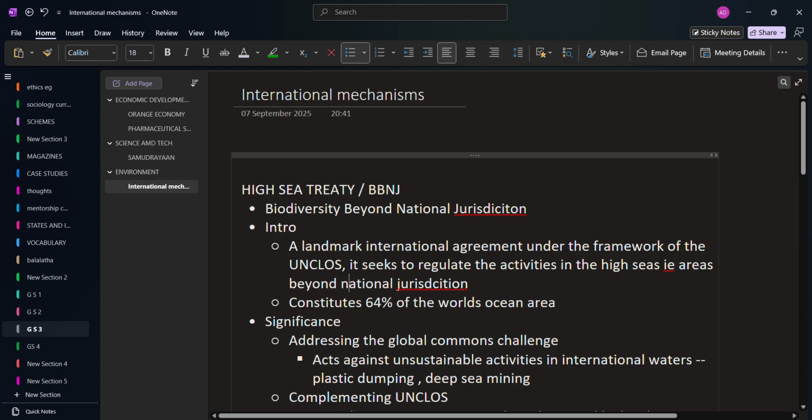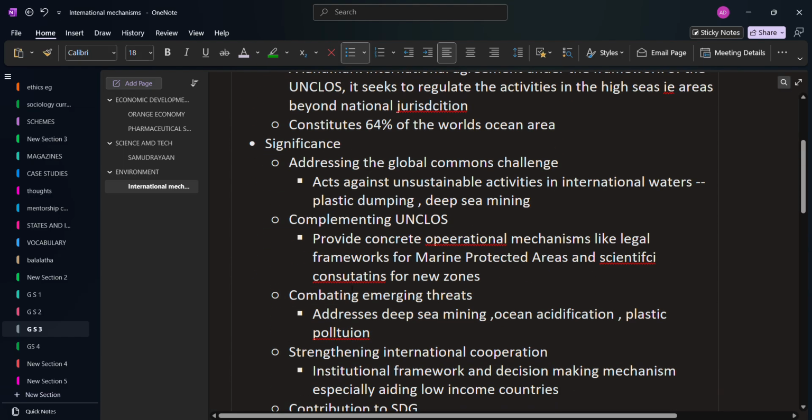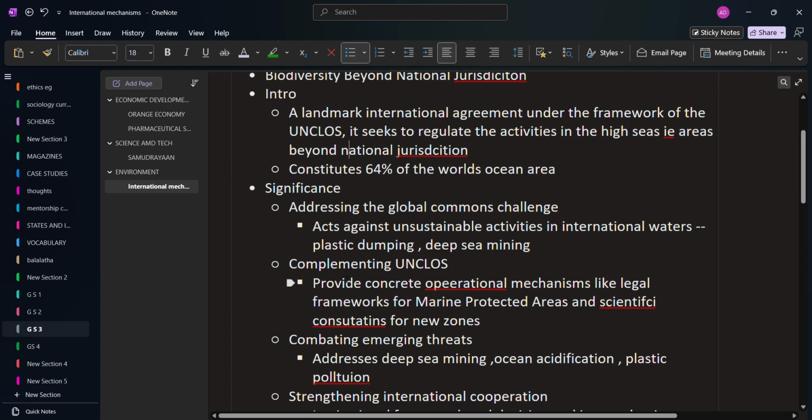It's beyond 200 nautical miles and so on. That fact is not that important, but we should know it regulates activity in the high seas, which constitutes almost 64% of the world's ocean area. That's a huge area, with huge potential for resources and exploitation. So let's look into the significance, challenges and the way forward.